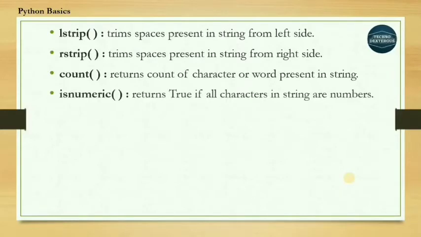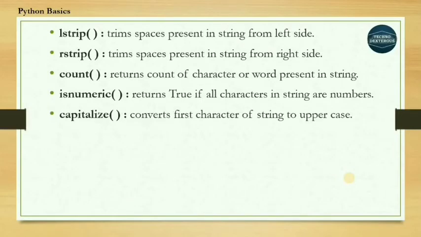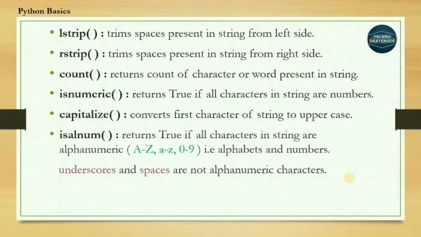isnumeric returns true if all characters in a string are numbers. capitalize simply converts the first character of a string to uppercase. isalnum returns true if all characters in a string are alphanumeric. For example, if the string contains capital A to Z, small a to z, or numbers 0 to 9. Remember, underscores and spaces are not considered alphanumeric characters.